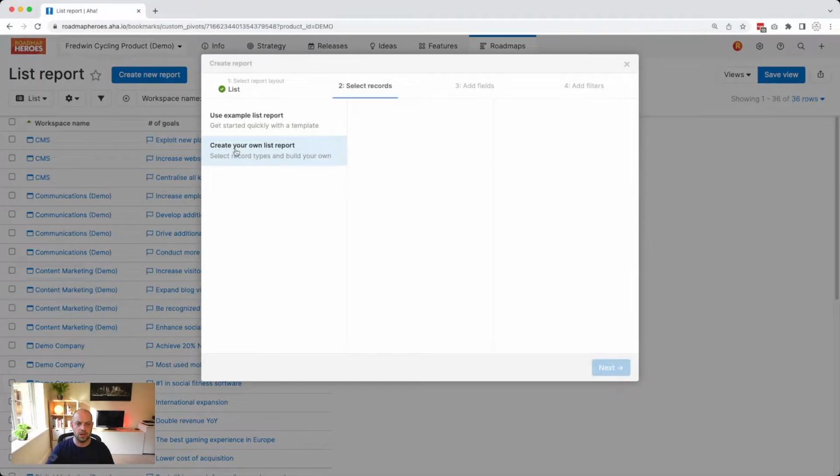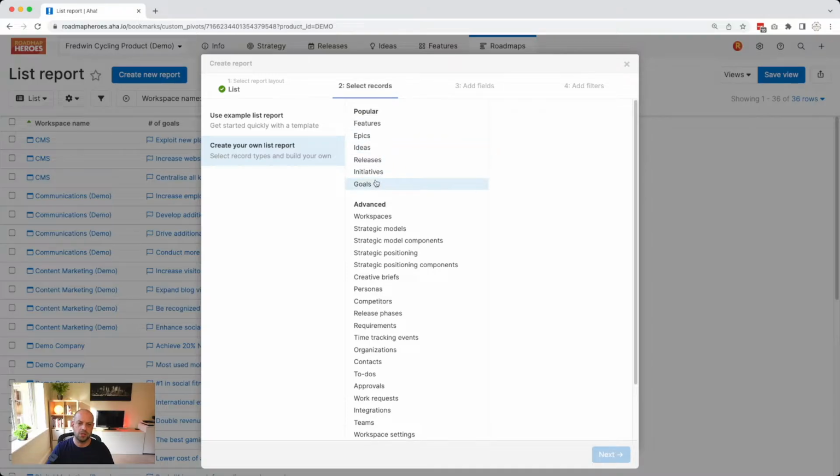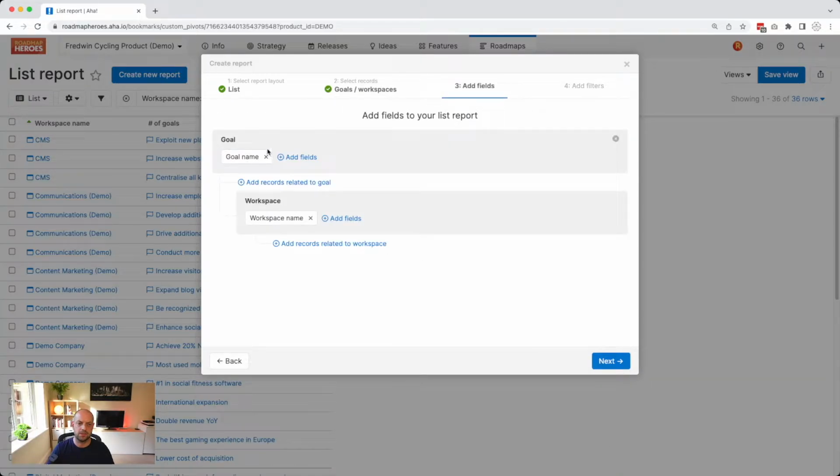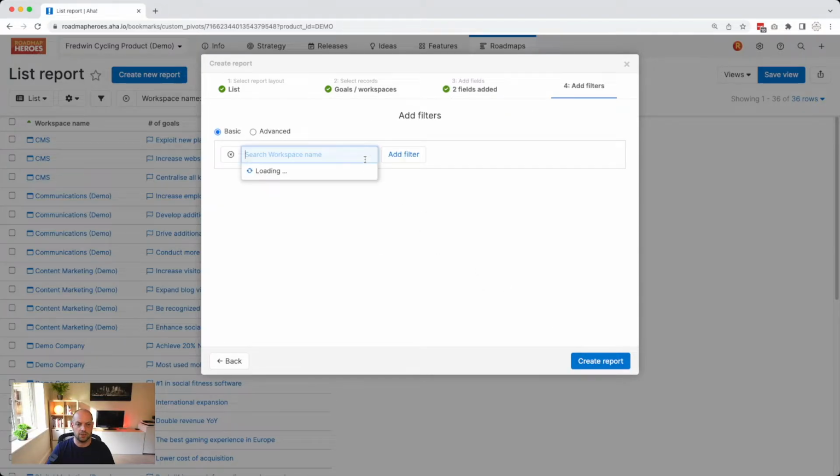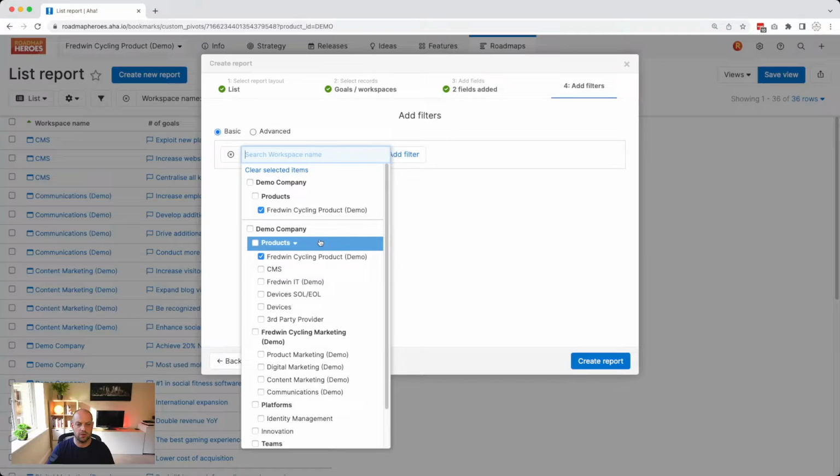I'm going to create my own list report, and I'm going to choose goals as being the first one. I'm going to choose goals with workspaces and then click on Next, because I want to be able to know which goals are within which workspace within my AHA hierarchy. Now let's click Next and just add a filter here and make sure that it's of the different workspaces and lines that we're interested in seeing.